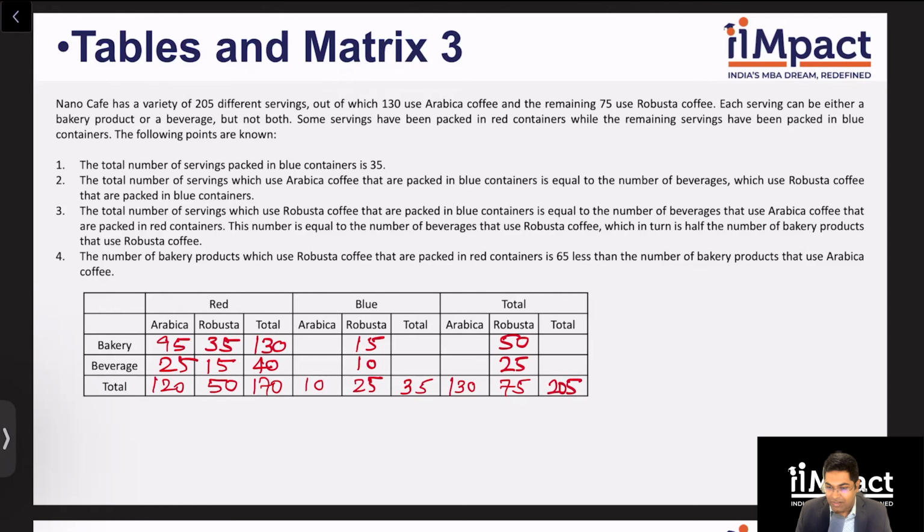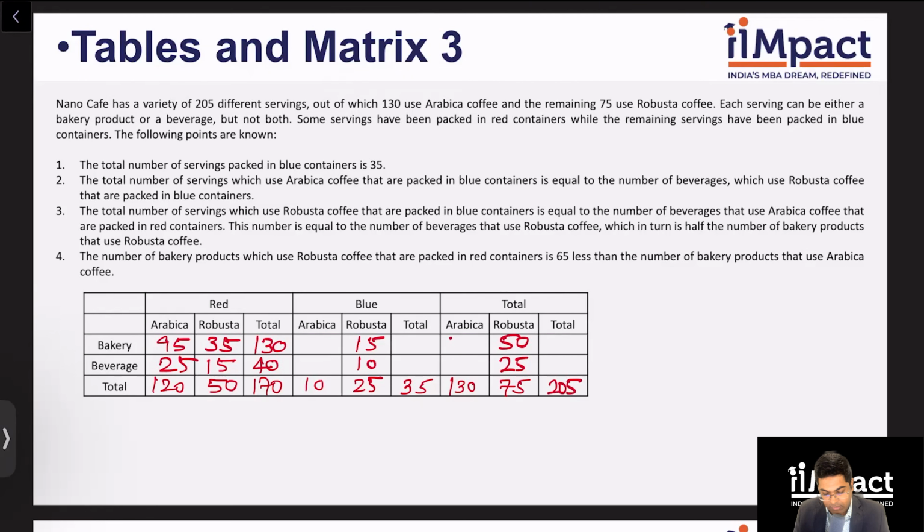Just using the total rows and total columns, the complete set cracks open. And I'm still to use one more point, right? I just have a few more cells to fill. So let's do that. The number of bakery products which use Robusta coffee that are packed in red, 35, is 65 less than the number of bakery products that use Arabica.